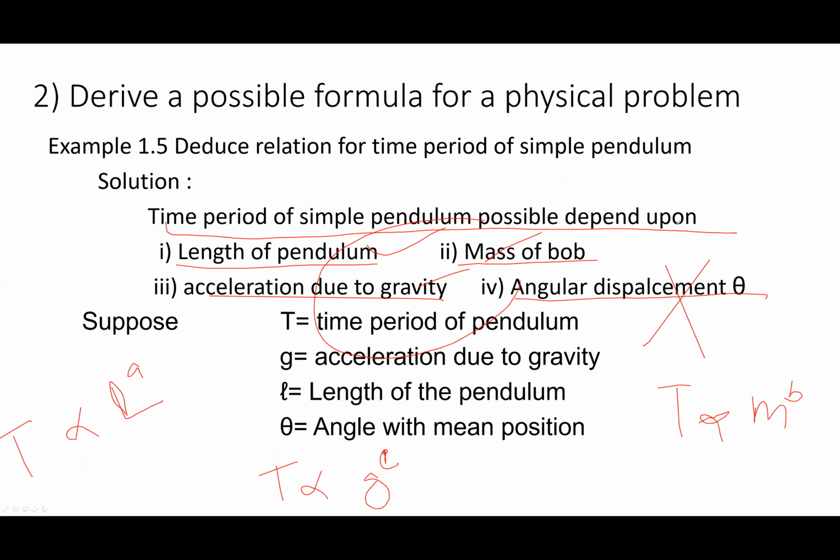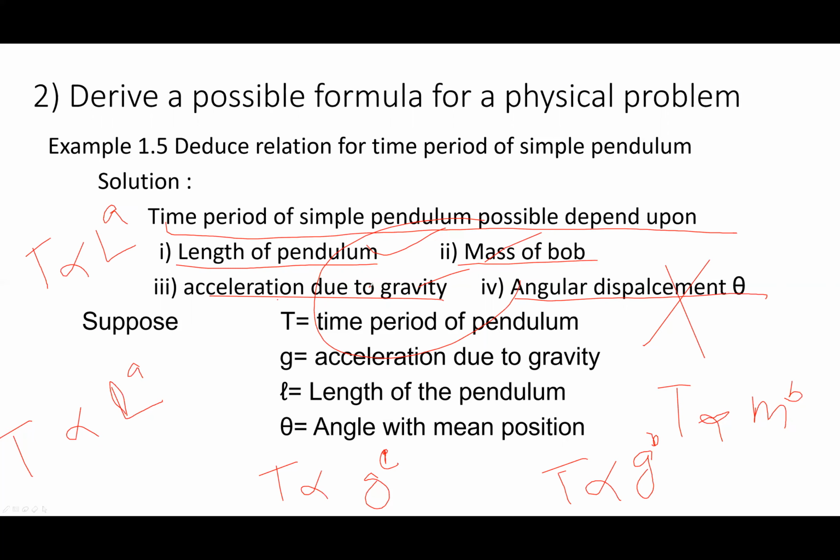The time period of a simple pendulum possibly depends upon length, so time period is directly proportional to the length to the power A. Also, it is proportional to the acceleration due to gravity to the power B. We don't know the powers yet.